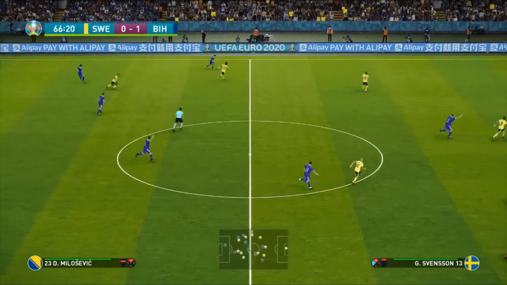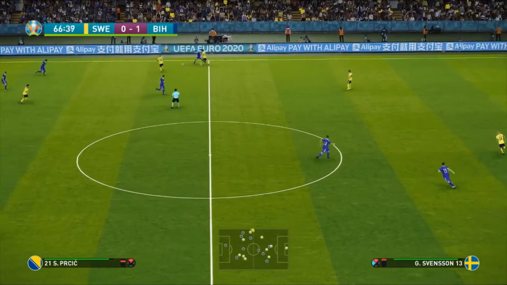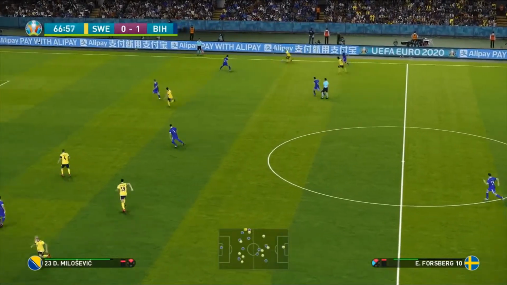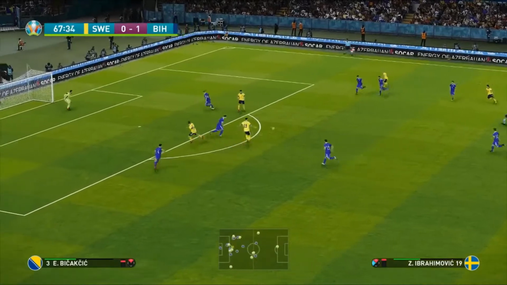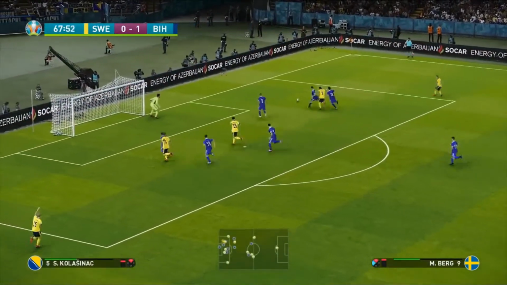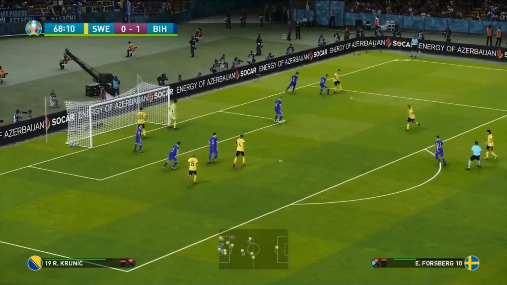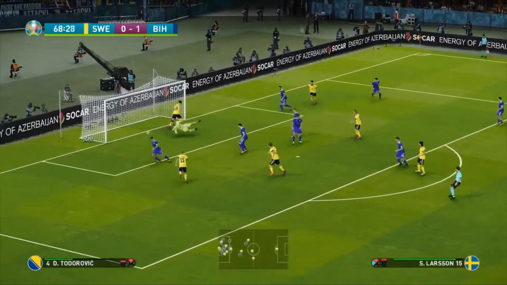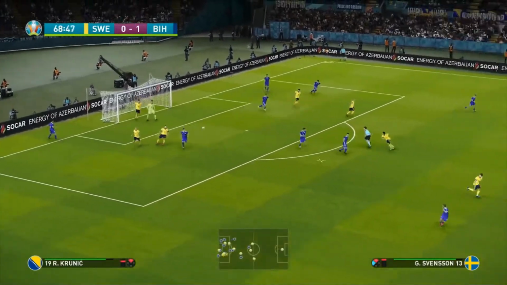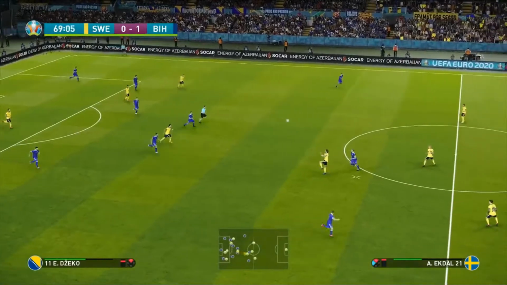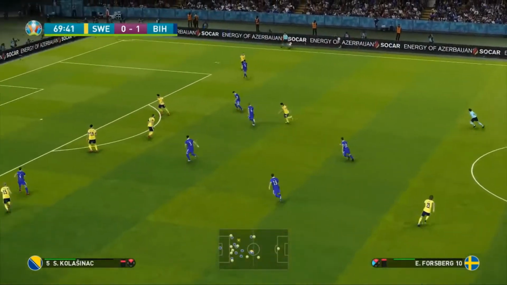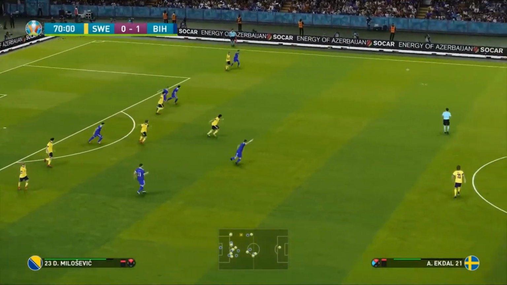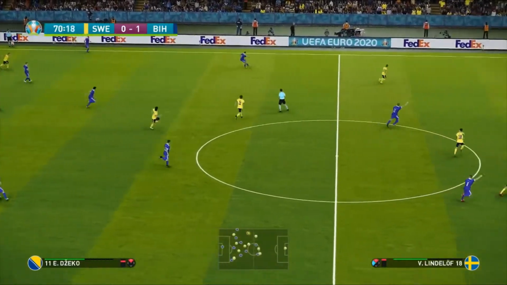Here's Milicevic. Now tries getting it to Prisic. And Forsberg has an opportunity to counter-attack here. Svensson, in for Ibrahimovic. Now he's trying to get it in for Marcus Berg, who I don't think recognised that the ball was for him. Forsberg takes the touch. Great save by the goalkeeper. Outstanding work there from the goalkeeper for Bosnia. It really should be 1-1 in this game. Now it's up to Forsberg. It's cleared away. And Bosnia can counter-attack now.